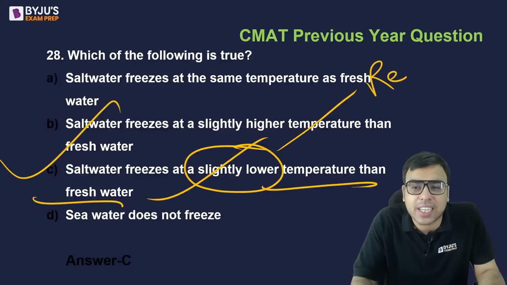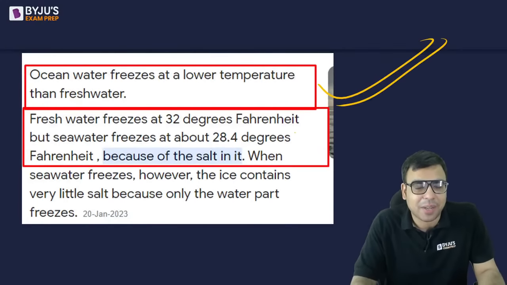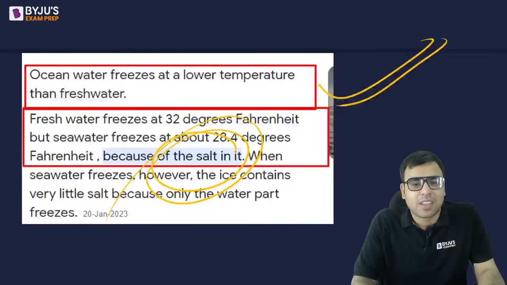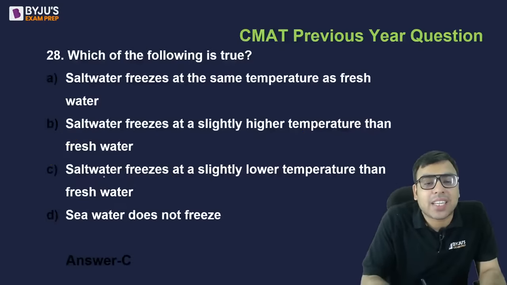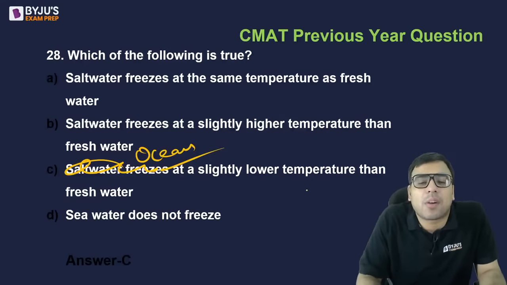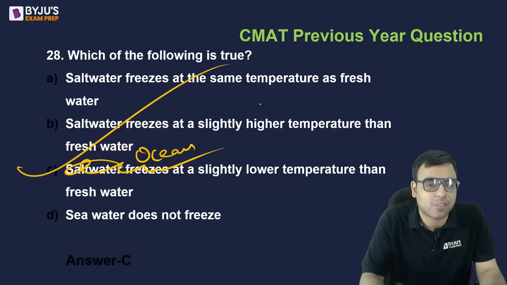Go and find out the reason. It's a homework. ठीक है. I'm not going in detail, otherwise it will take a lot of time. Salt की वजह से पहले ही ठंडा हो जाता है. ठीक है. So the next one, इसलिए ऐसे भी लिखा आता है. Instead of salt water, they will be writing ocean water freezes, I mean slightly at a lower temperature. इस तरह वर्ड लिखेंगे because ocean water has a lot of salt.